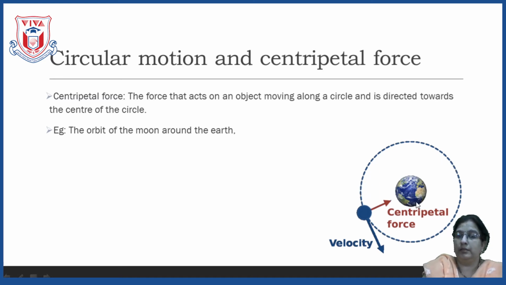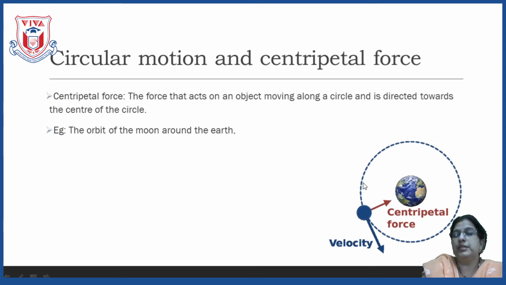This is the earth and this is the object which is moving around the earth in a circular direction or circular path. Now see here children, this path of the object which is in a circle, or this circular path of the object, is called circular motion. When an object moves in a circular path, we call that motion a circular motion. So now let's have a look here.